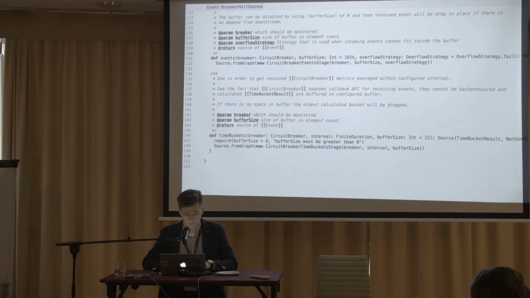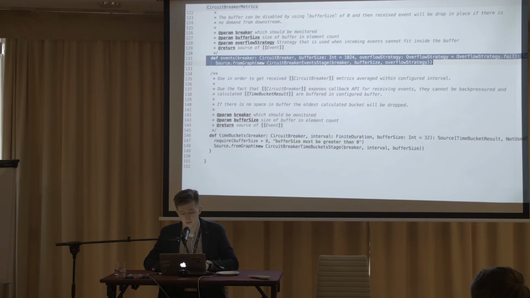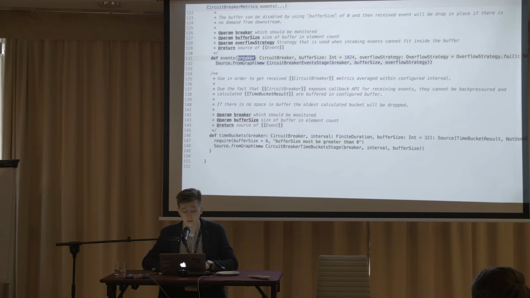So this is the simple event flow, a source of events from the circuit breaker, and it requires a breaker which will be monitored. We need to have a buffer size because the circuit breaker is not reactive, so we need to buffer this stuff.